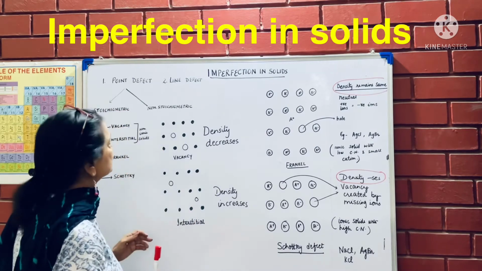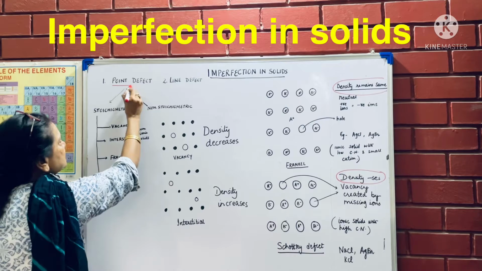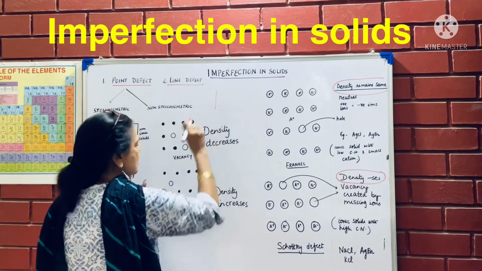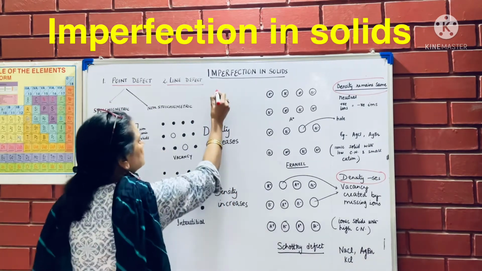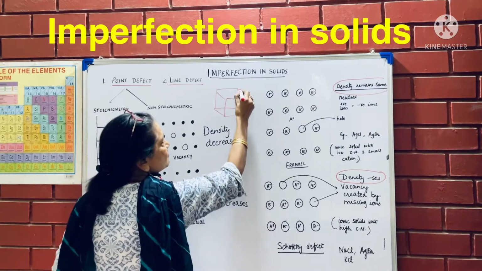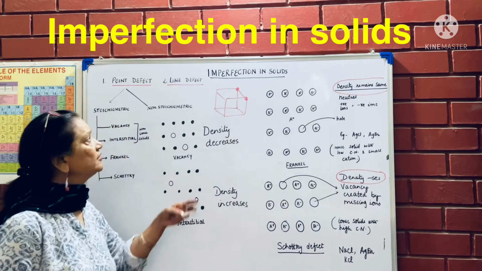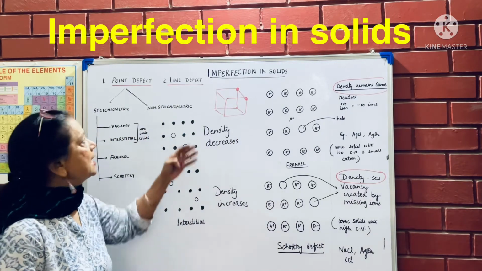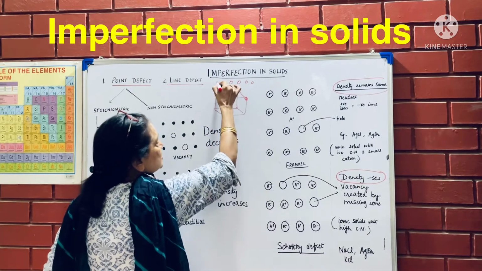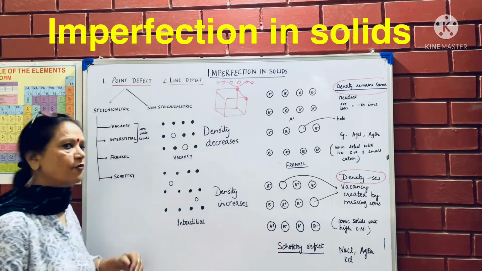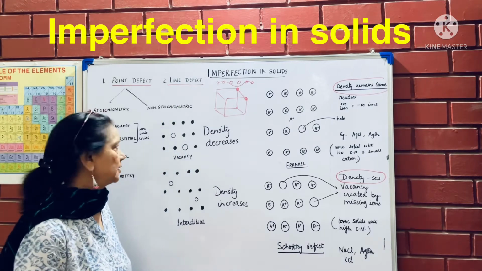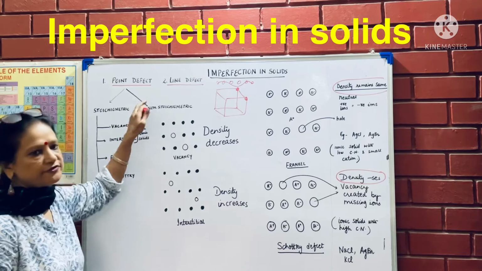Now, there are some types of imperfection: one is point defect, the other is line defect. Point defect, you understand, this was the crystal. Say this is the crystal unit cell, and if there is something different in these points, then we will call it a point defect. And line defect will mean that if the particles have been arranged in a proper way, but this line is not proper. One or two particles are missing or some have been added, that will be known as line defect. We are emphasizing on point defect today.